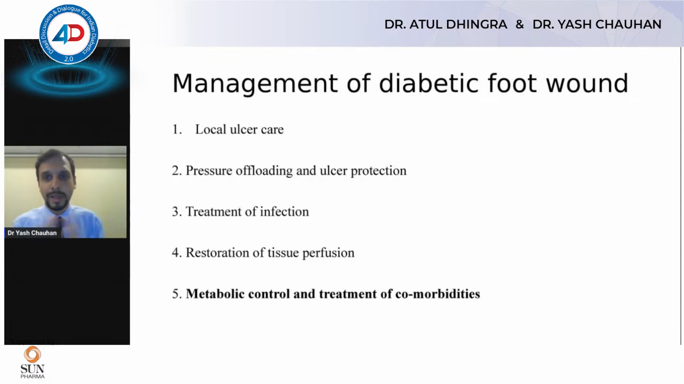With someone who's got an absolutely normal ankle brachial index, that's 0.8 to 1.3, we can fairly well rule out peripheral vascular disease because the sensitivity is good, but the specificity is not so good, right? So when someone who's got an ulcer has an ankle brachial index of less than 0.8, we always need to do further investigations, especially in patients who've got a large diabetic foot wound,